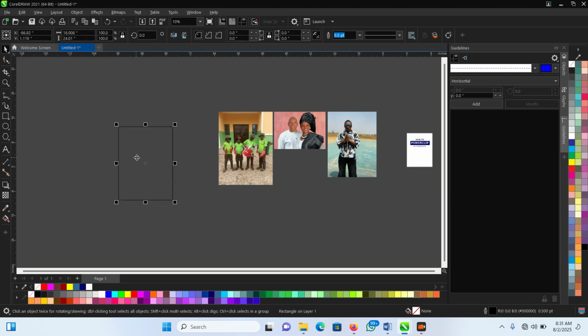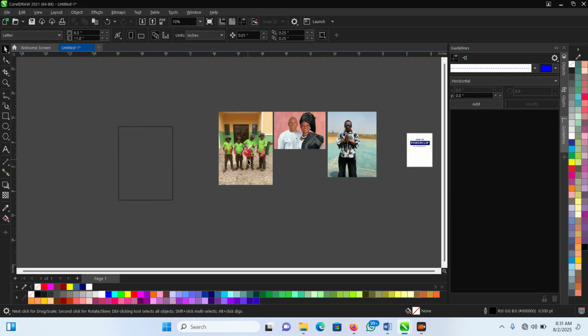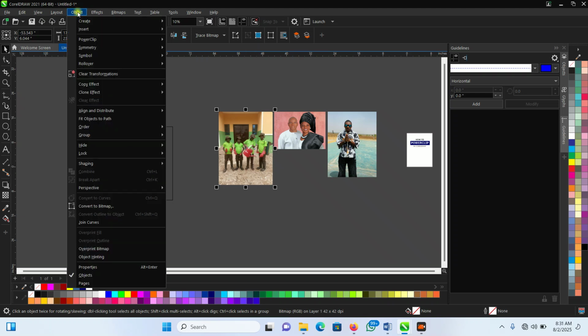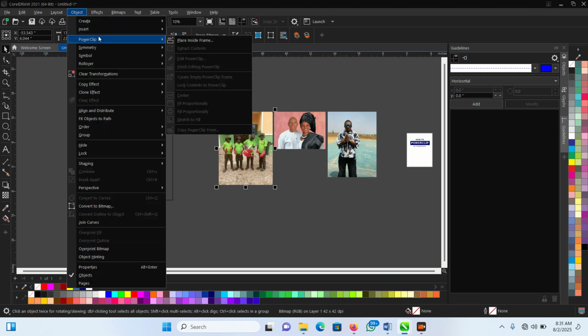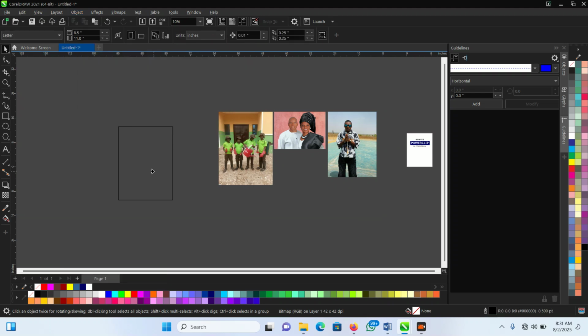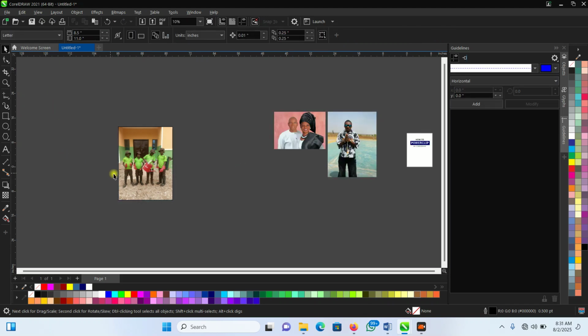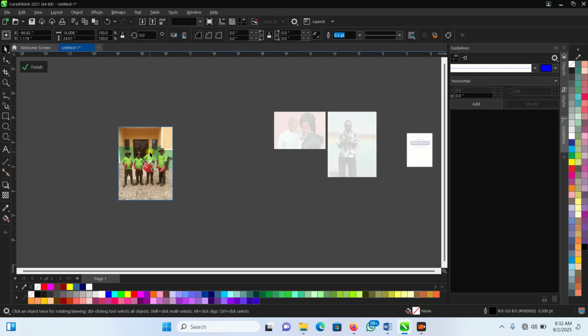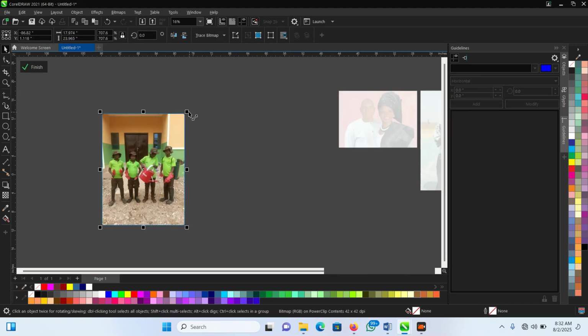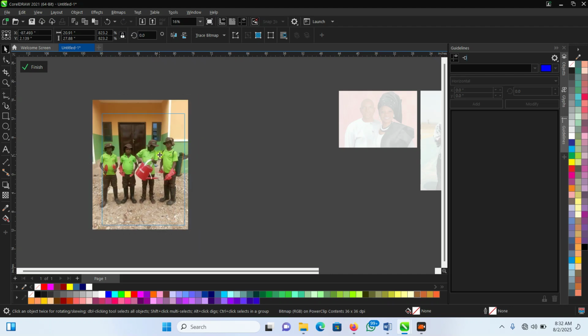As you can see from here, creating this shape. Select the image you want to PowerClip, click on it, then go to Object. When you go to Object, you see PowerClip here. Click on Place Inside Frame, then come here, click, and then the object is inside. If you want to readjust from inside, you double click on the rectangle two times, and then you are inside.